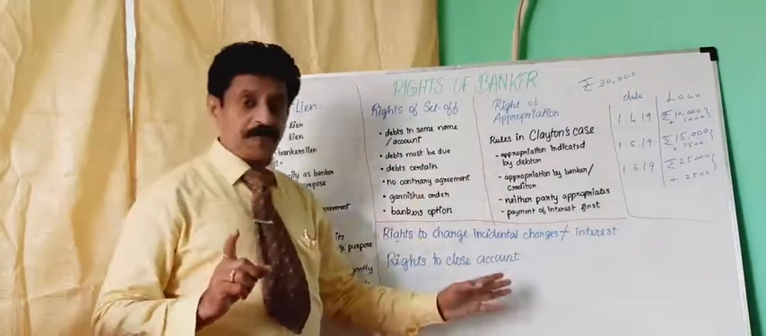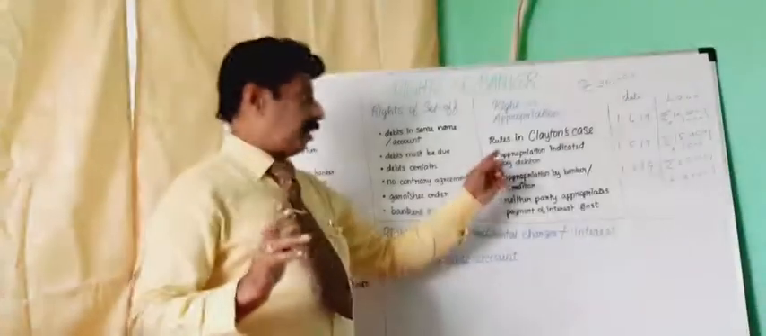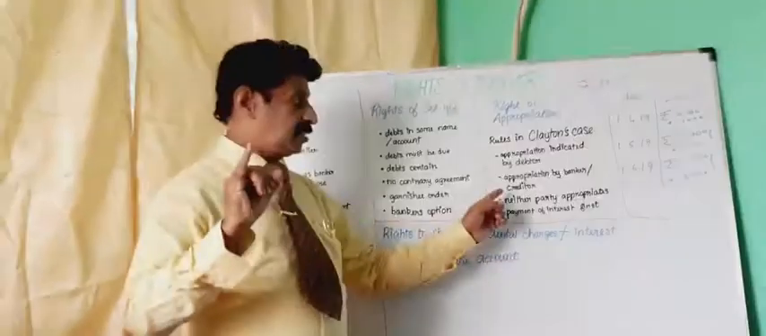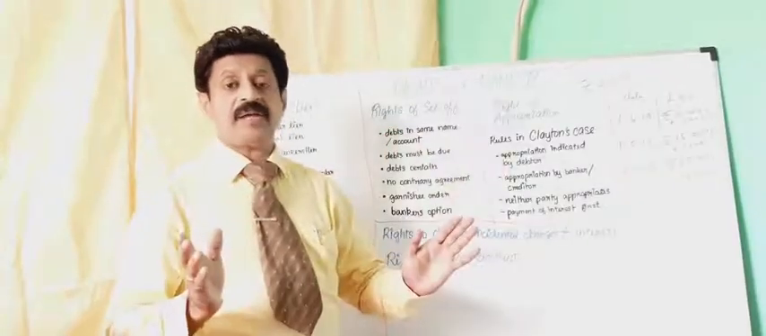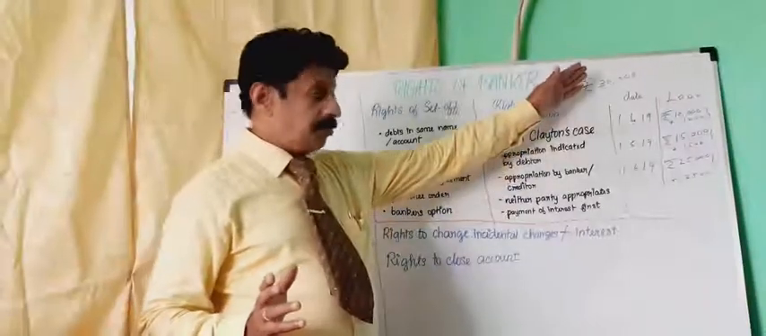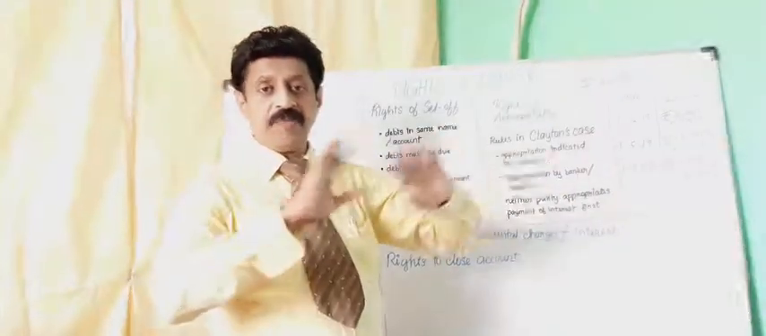Next one, right of appropriation. The bank has the right to appropriate the debts as per the indication given by the debtor. Second, indication by the creditor. The third one, both the parties have not given anything. The banker can appropriate my debts on the basis of chronological order, which loan was taken first. On that basis, the amount will be adjusted.